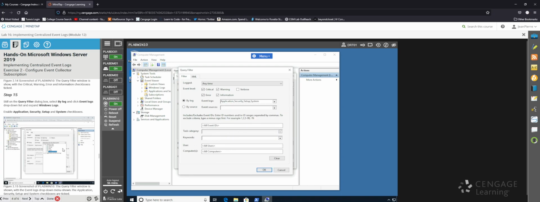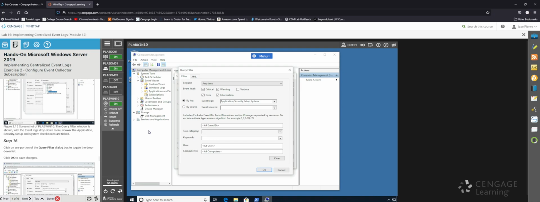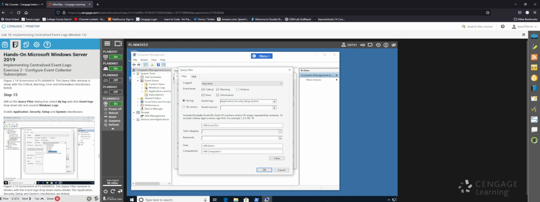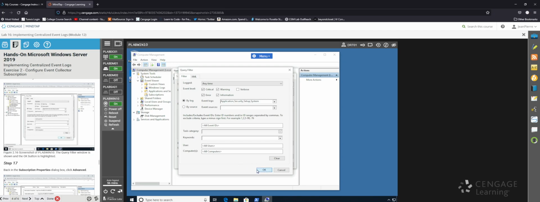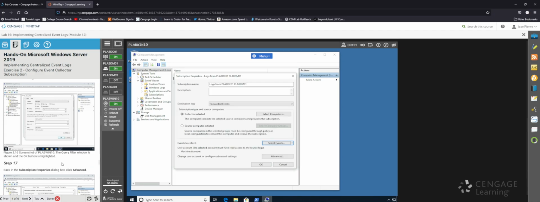Alright. So click on any portion of the query filter dialog box to toggle the drop down list. Okay, query filter dialog box. Am I missing something? Just let's click OK to save changes.